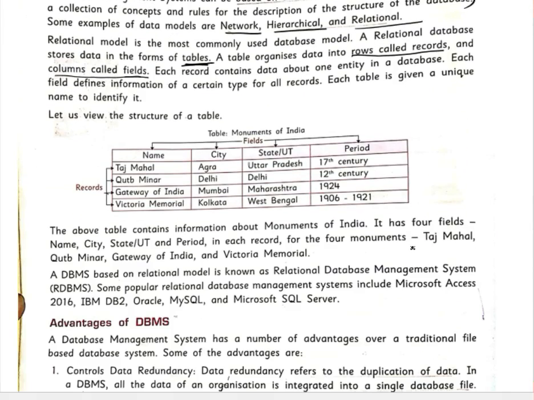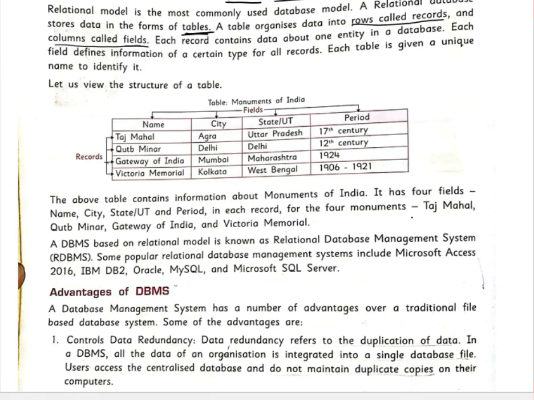So you can see one example. Okay, so the example is the table Monuments of India. So yeah, our table is there. So in the columns we have the attributes of the monuments of India, and in the rows we have the records. So the names of the monuments are Taj Mahal, Qutub Minar, Gateway of India, then Victoria Memorial. So these are our four monuments.